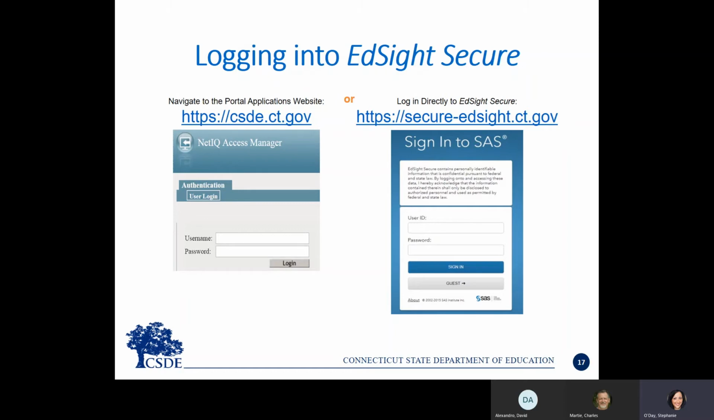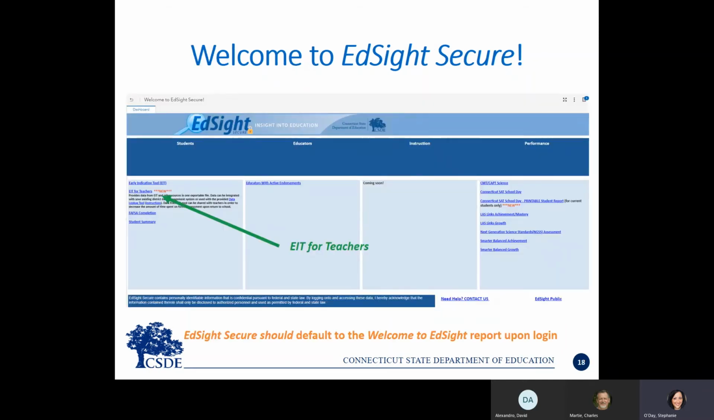Once you enter your credentials and sign in, you will hopefully be brought to this next page, which is called the Welcome to EdSite Secure report. I say hopefully because the intention is that your view should default to this report. Unfortunately, we know that sometimes this isn't the case, and I'll discuss that in the next slide. From the Welcome to EdSite Secure report, click EIT for Teachers under Students.